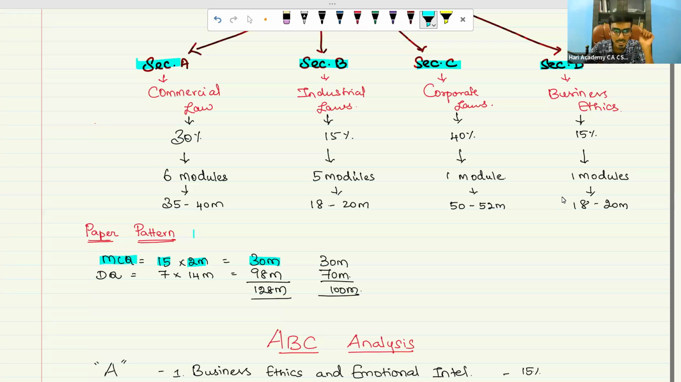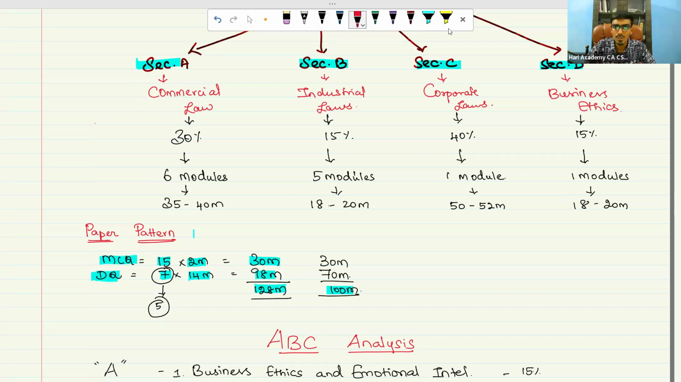Next, descriptive-based questions. Seven questions they are going to give, each of 14 marks, so a total of 98 marks, of which you need to attend 70 marks. It means the question paper is valid for 100 marks overall, and you should attend only 70 marks. It means out of 7 questions, you only need to answer 5 questions.